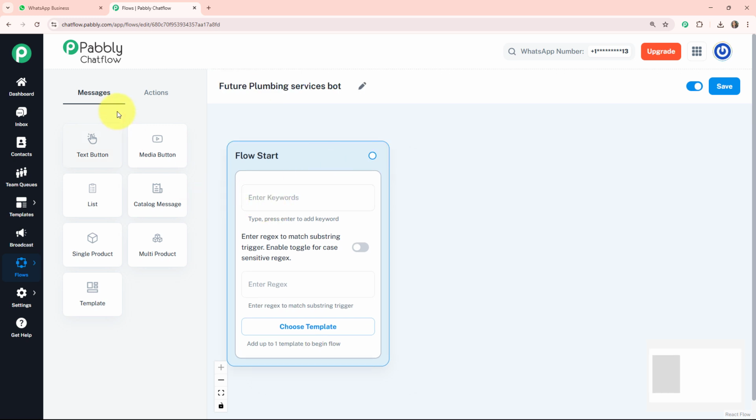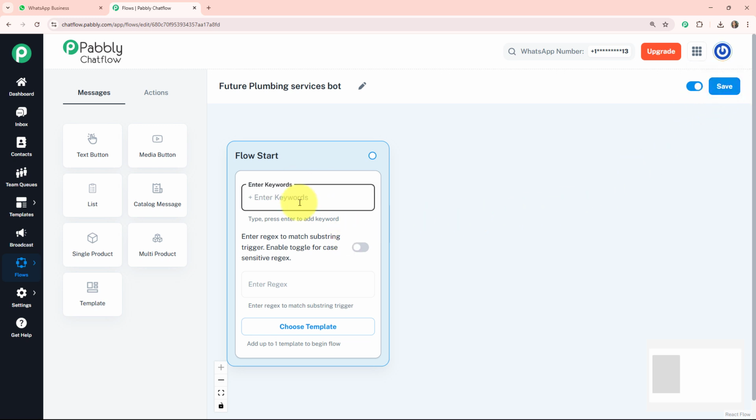Now we get started. On the left-hand side, you can see two options: one is messages and the other is actions. Under these, there are many buttons. Here you can see we can use these buttons in the flow. After each and every step, you have to click on the save button.